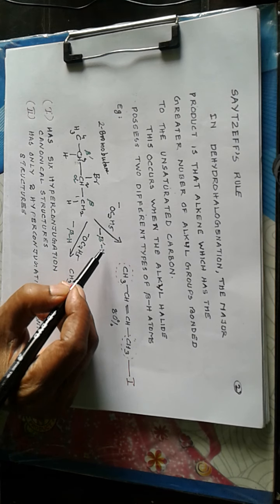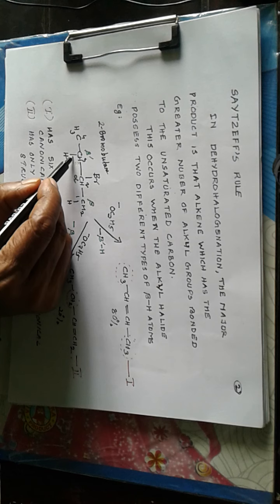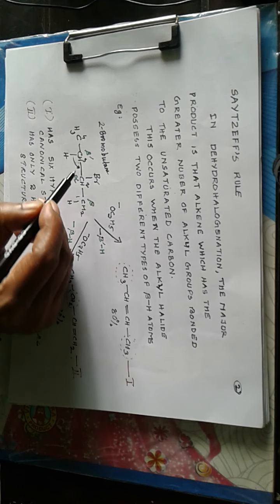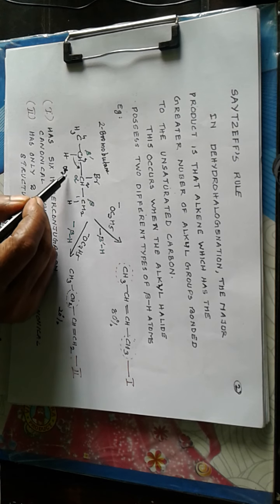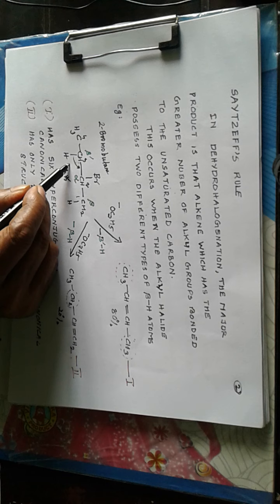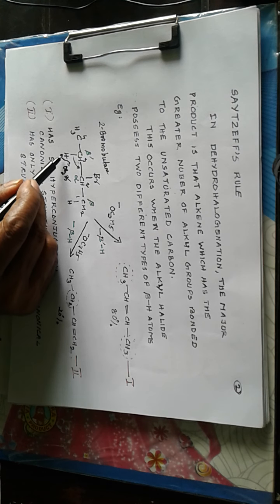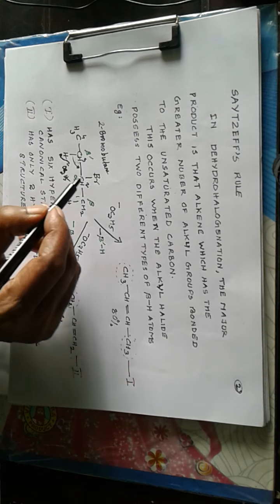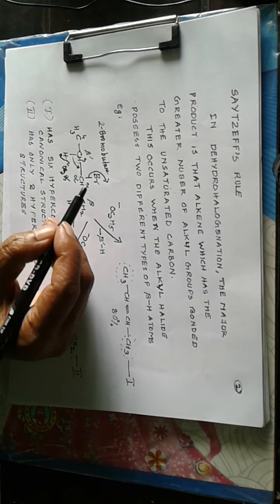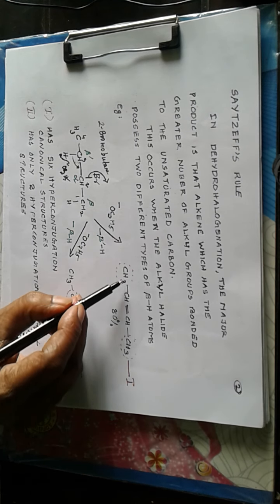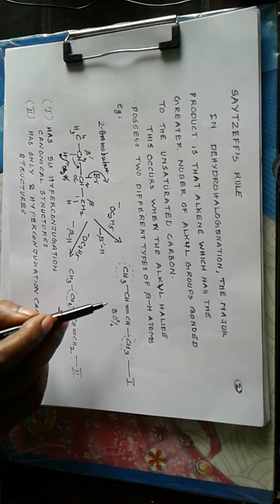Now when the beta dash H is removed, this bond will be shifting in this direction, and the base here is ethoxide, OC2H5 minus, which will attack this hydrogen to form a bond. This bond will be shifting in this direction and Br negative will be leaving. So a double bond will be formed between the alpha and beta dash positions. So we get CH3, CH, double bond CH, CH3.